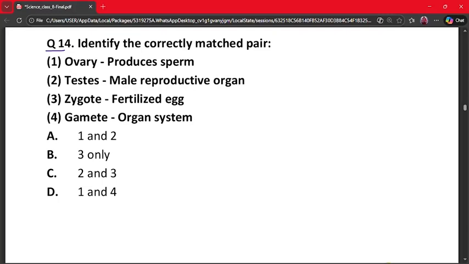So here testes are male reproductive organs, so this is correct. And zygote is a fertilized egg, so this is also correct. Ovary does not produce sperm, so our option 1 is wrong. And gamete is not an organ system, so this is also wrong. So 2 and 3, option C is the correct option.